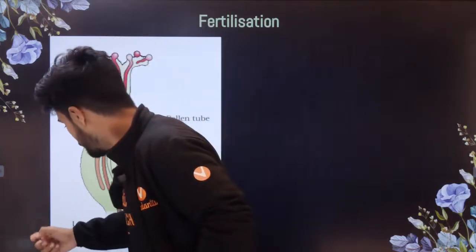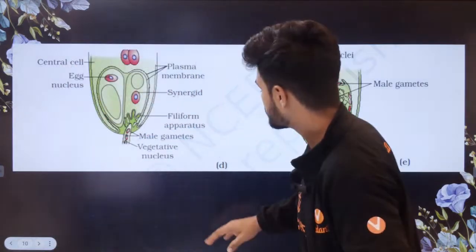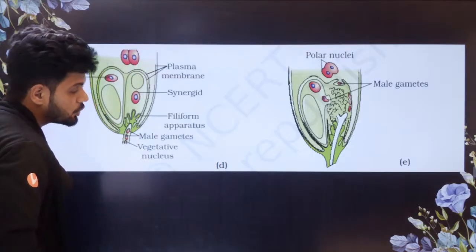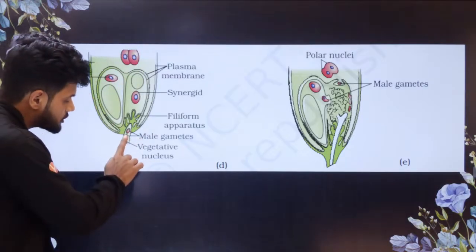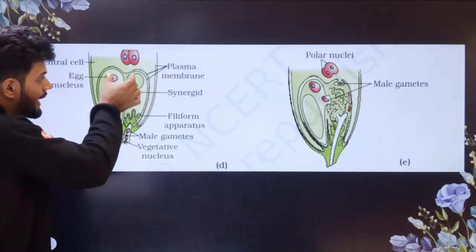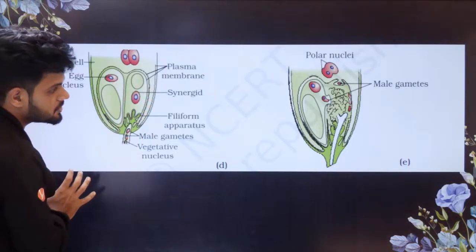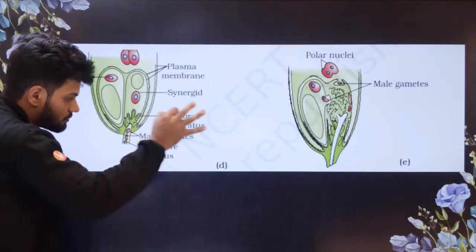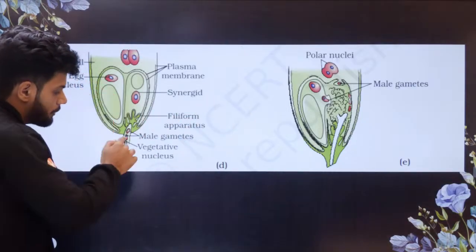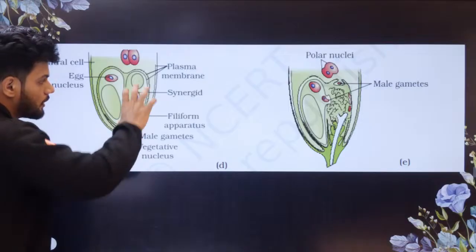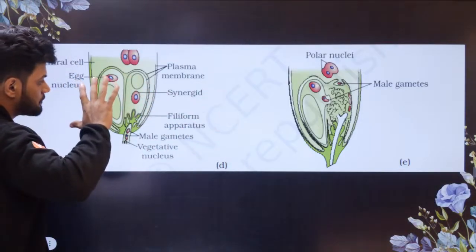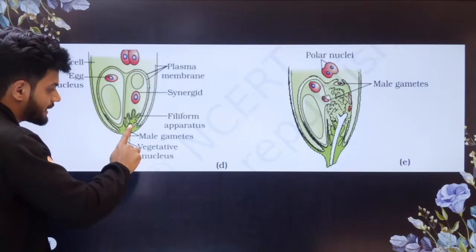Before we go to the next concept, let me tell you here. Can all of you see this? This is entry into embryo sac, always through micropylar. Why? Because the egg is present near micropylar. Can you see here? The pollen tube is entering. The vegetative nucleus is disintegrating now. No more use. Male gametes are released inside. This one is called the degenerating synergid, and the pollen tube enters with the help of the filiform apparatus.